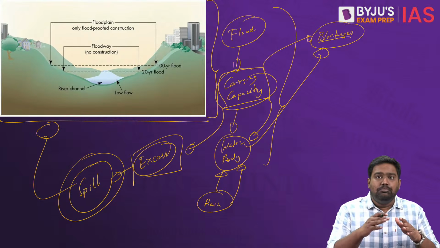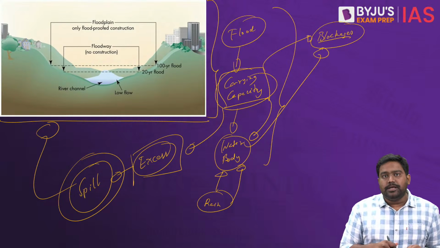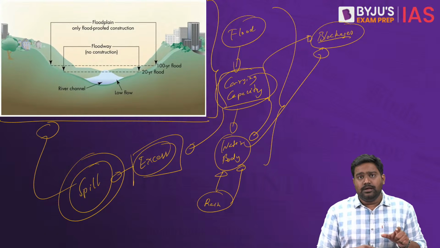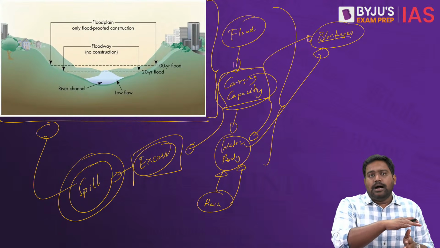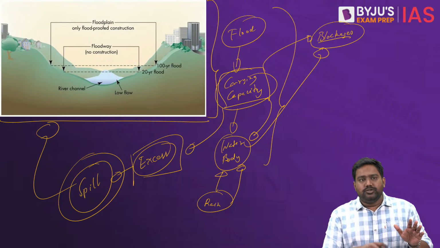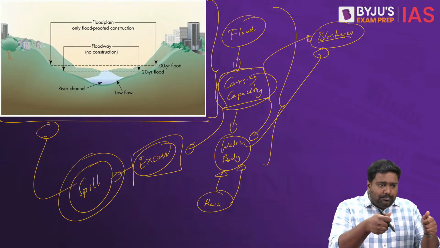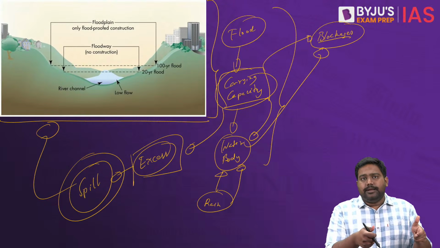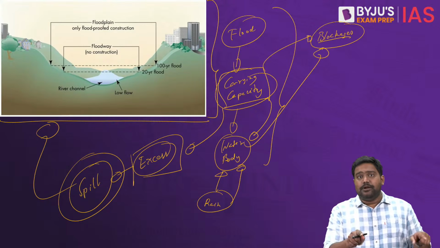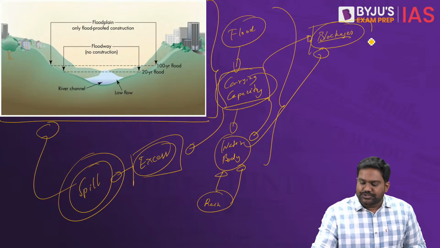If those channels are blocked for some reason, even this reduces the carrying capacity of the water body. Now, take the same example, that bucket with 5-liter carrying capacity. Imagine you have filled half the bucket with sand. Half the carrying capacity is gone. So now it can hold only 2.5 liters of water instead of 5. So even if I pour only 3 liters of water, which is well within its carrying capacity, the excess half liter will spill out, causing a flood, because its carrying capacity has diminished due to blockages.